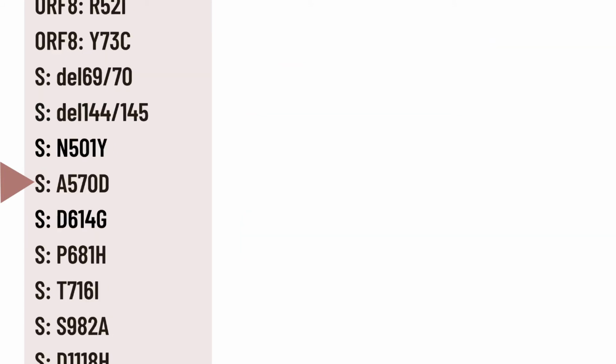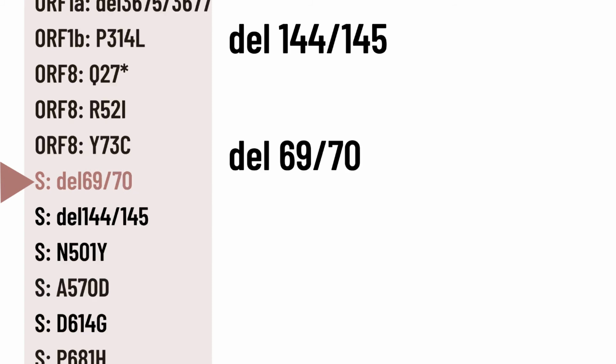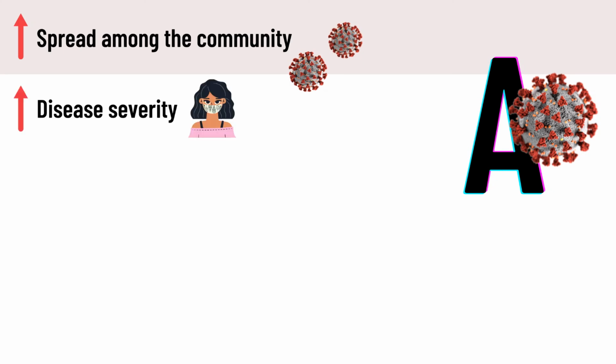Other mutations have also been studied. For example, DEL 144-155 has been linked to viral resistance to antibody treatments. DEL 69/70, which involves the deletion of amino acid, has been suggested to cause diagnostic test failure, giving false negative results. In general, the mutated characteristics of the alpha variant include about 50% more easily spread among the community than the original SARS-CoV-2, increased potential in disease severity based on the rate of hospitalizations and fatalities.